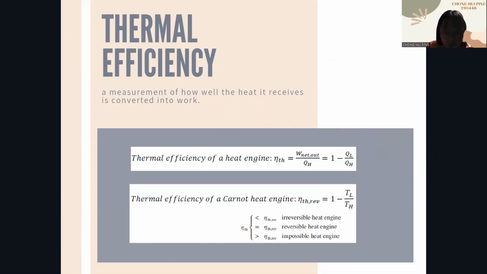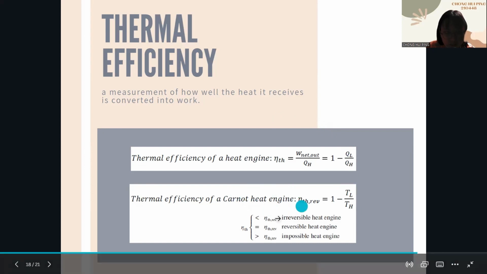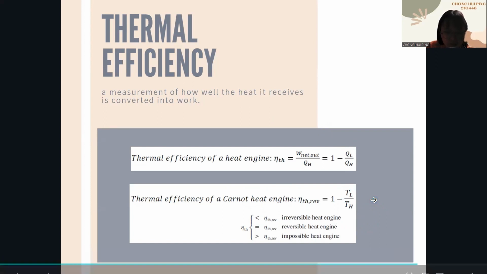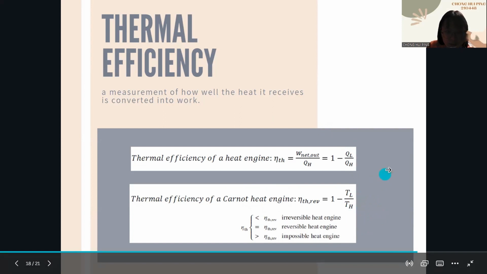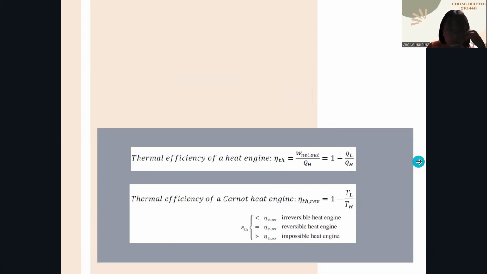All the reversible heat engines are considered to have the same thermal efficiency. However, for Carnot cycle engines, the temperature ratio depends on the heat transfer ratio between a reversible heat engine and the reservoir. Hence, the Kelvin scale is employed. So these two equations are used to determine the thermal efficiency.